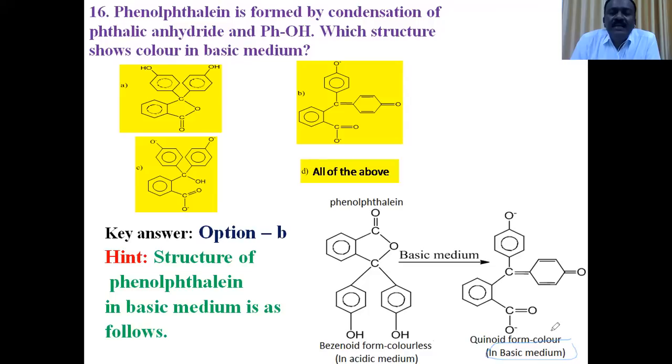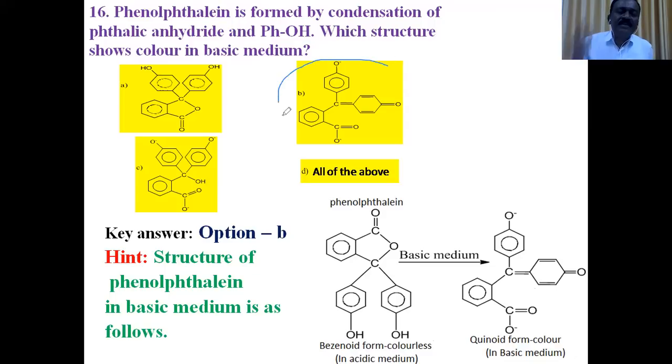During the change of medium from acidic to basic, phenolphthalein is converted from the benzenoid to the quinoid form. So the reason for the pink color is the quinoid form of phenolphthalein. So observe the options.